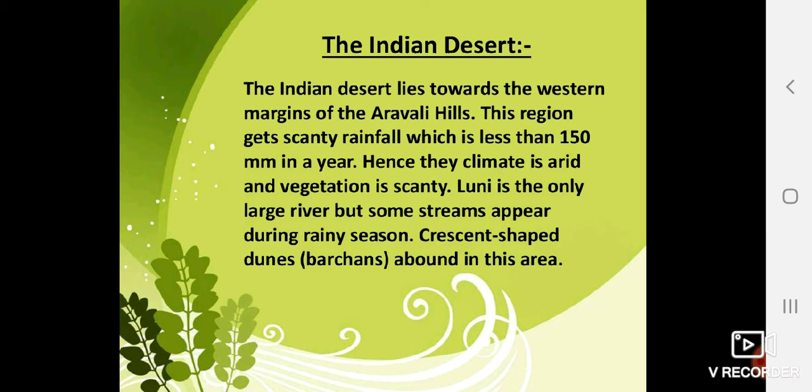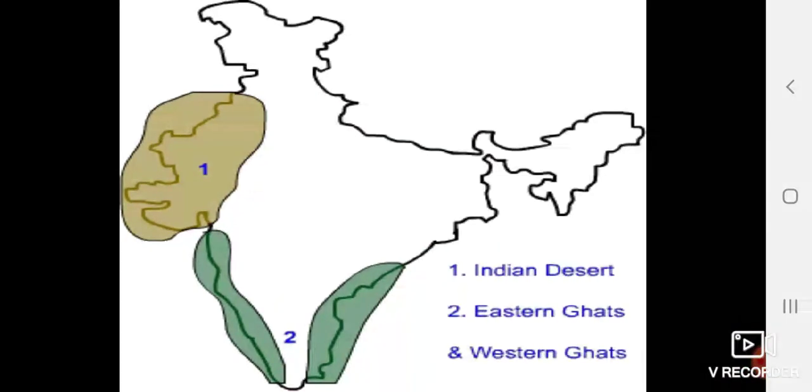The climate is arid, vegetation is less, and Luni is the main river in the desert area. It appears in rainy season and disappears in the summer season. On the land we can see sand dunes and barkhans. Crescent shaped dunes are barkhans, and sand dunes we can easily see in desert areas.